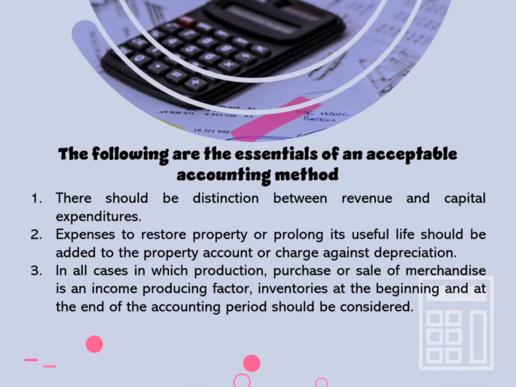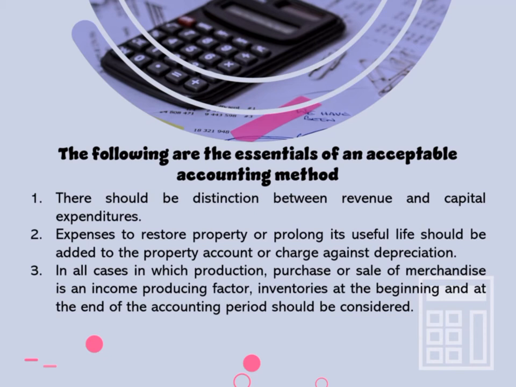Each taxpayer is required by law to make a return of his true income. However, due to the peculiarity of each type of business, no uniform method of accounting can be prescribed for all taxpayers. Thus, the tax code contemplates that each taxpayer shall adopt the accounting method that in his judgment is best suited to his purpose. Any approved standard method of accounting which reflects the taxpayer's income may be adopted.